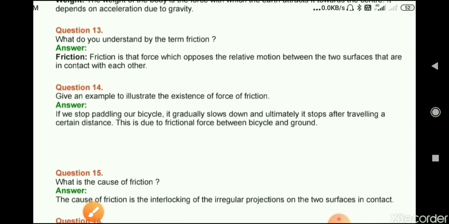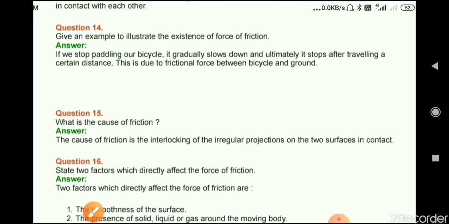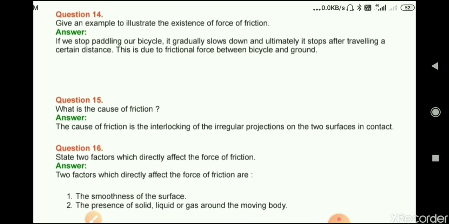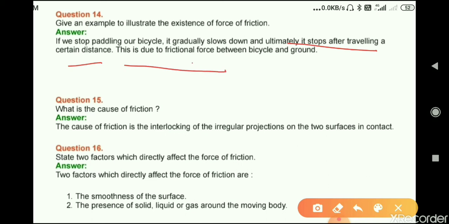Question number 14, give an example to illustrate the existence of force of friction. Answer, if we stop pedaling our bicycle, it gradually slows down and ultimately it stops after traveling a certain distance. This is due to frictional force between bicycle and ground.